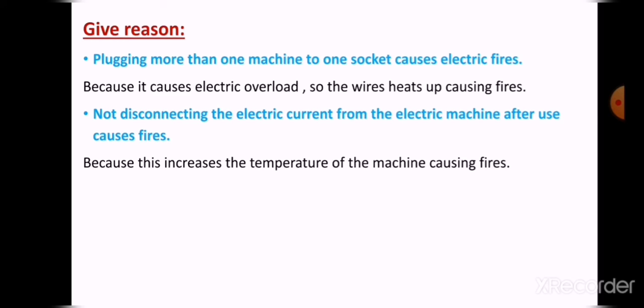The question now: give reason. Plugging more than one machine in one socket causes electric fires. Why? Because it causes electric overload. There is an overload on this socket, so the wires heat up, causing fires. Give reason number two. Not disconnecting the electric current from the electric machines that generate heat after use. Why may they cause fires? Because this increases the temperature of the machines, causing also fires.